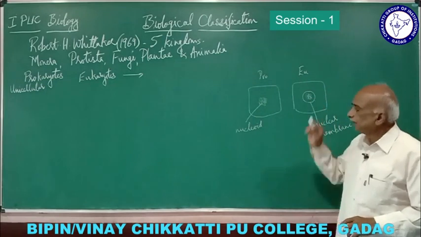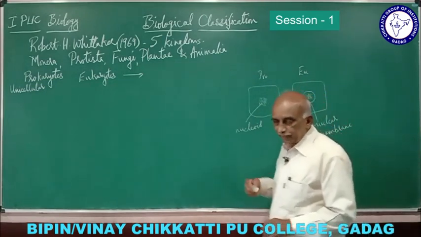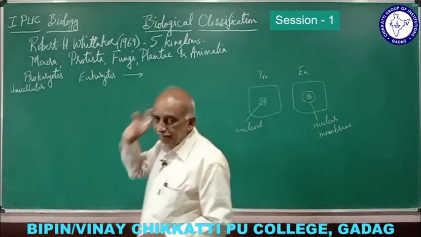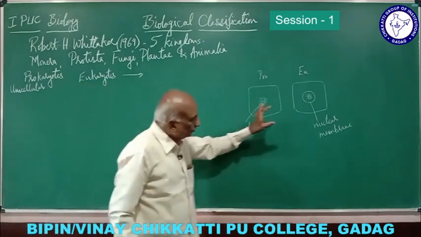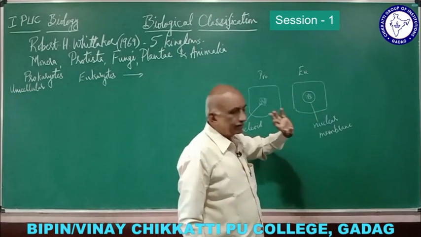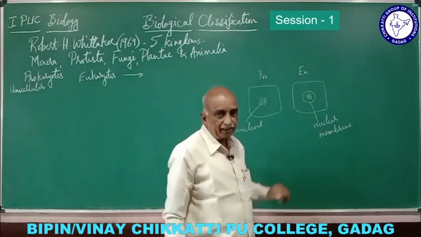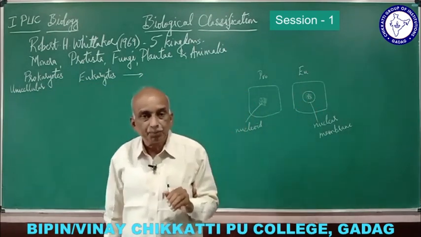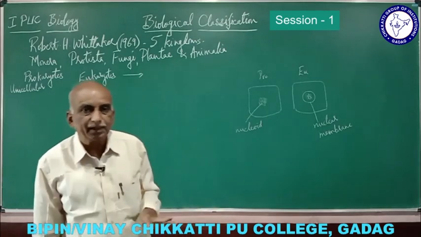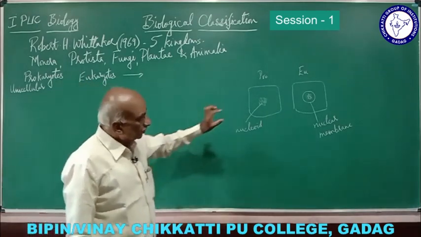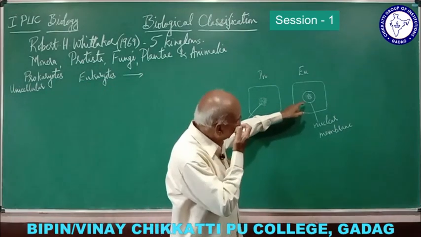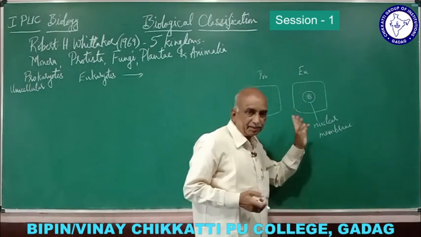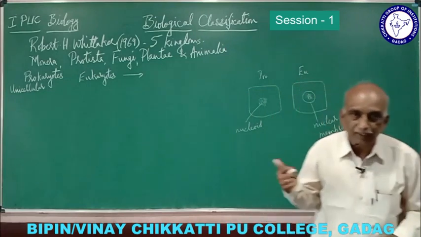But in case of definite nucleus, as we are all, that means the remaining four kingdoms are all eukaryotes, the nucleus contains DNA associated with proteins like histones and non-histone proteins, also called nucleoproteins. Such a nucleus is present in eukaryotes.